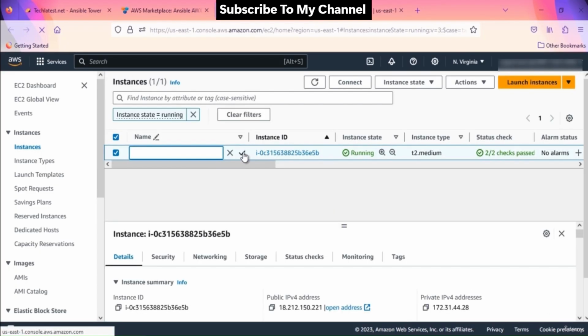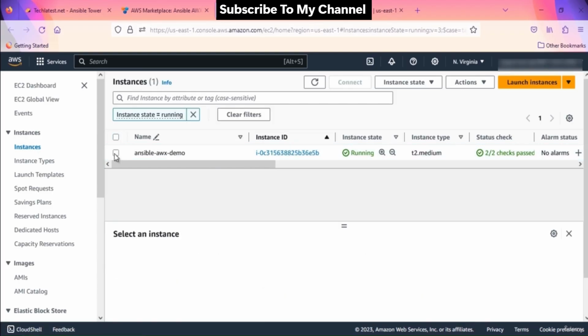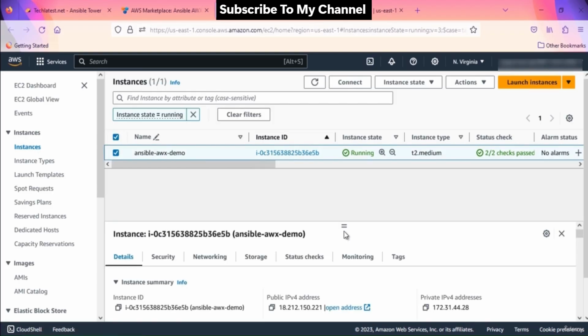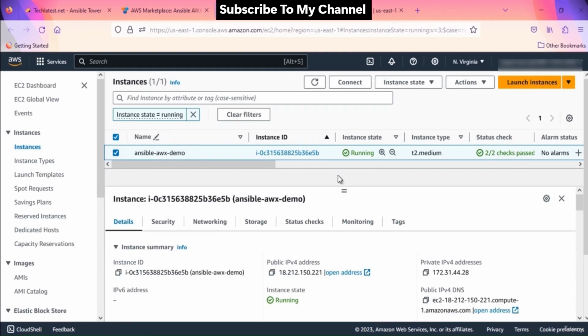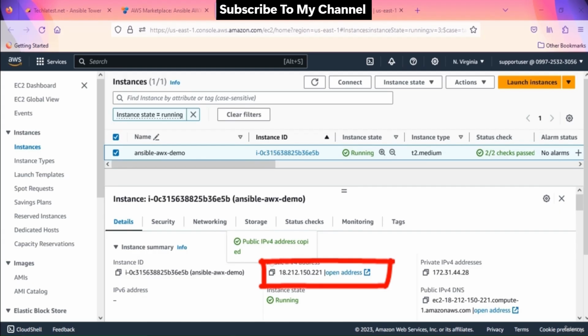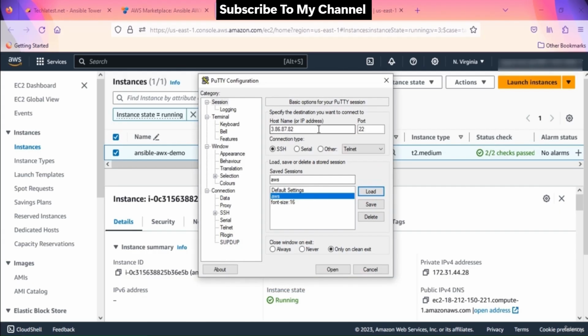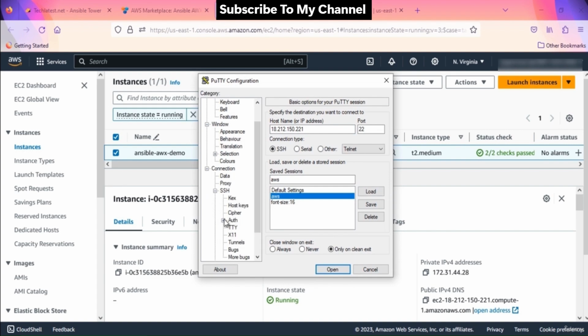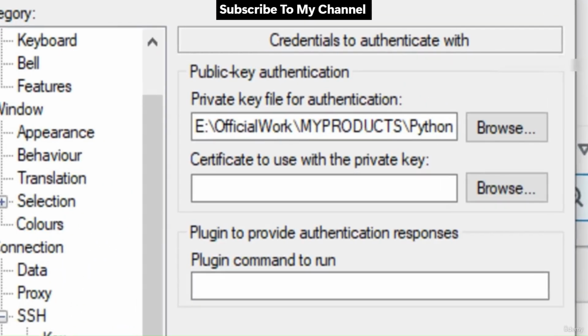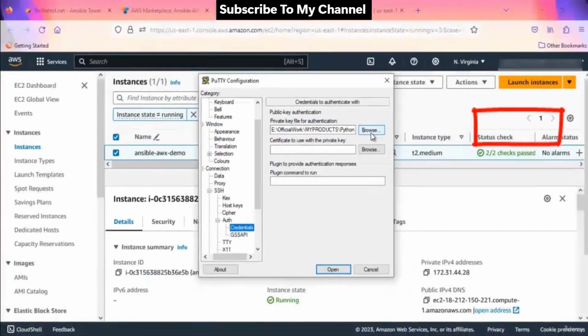You can give a name to the instance by clicking here and entering the name. When you tick this checkbox, it will show you all the details about the instance. To connect to this instance through PuTTY, copy the IPv4 public IP address from here. Open PuTTY, paste the IP address and browse your private key you downloaded while deploying the VM. To browse the private key, from the left pane, select SSH, then go to Auth, select Credentials, then browse your private key here, click on Open.